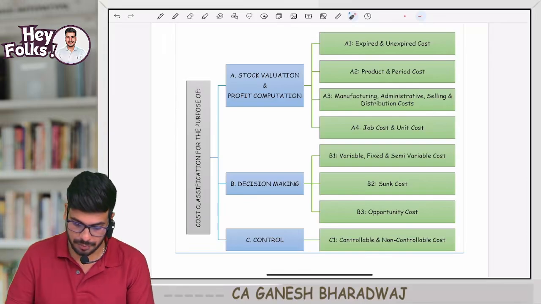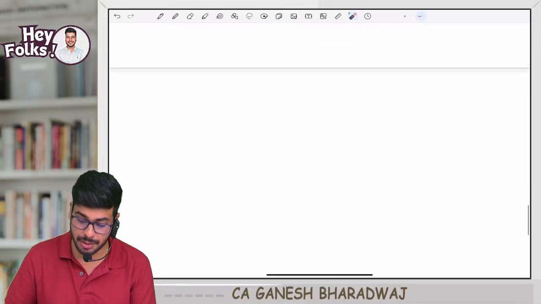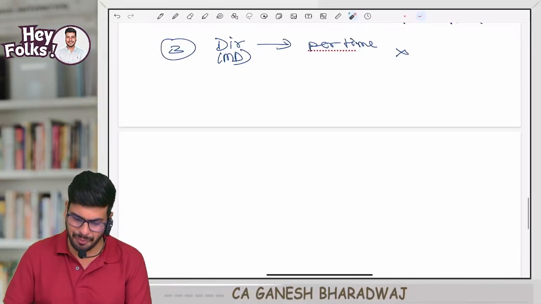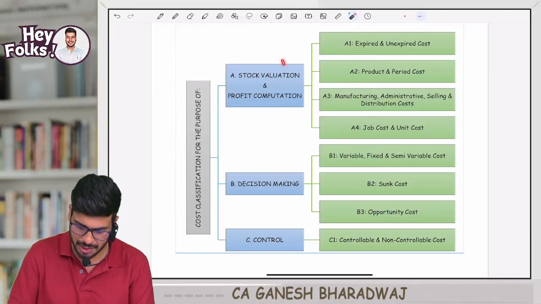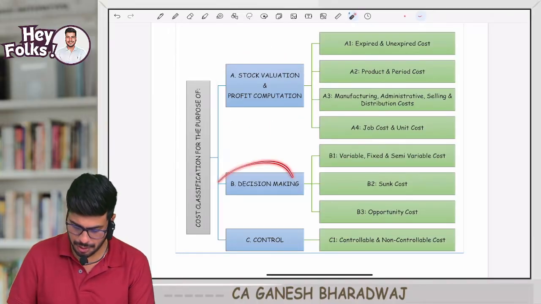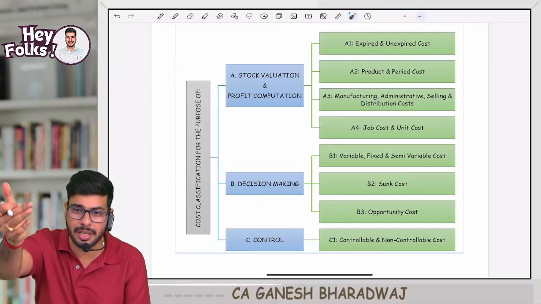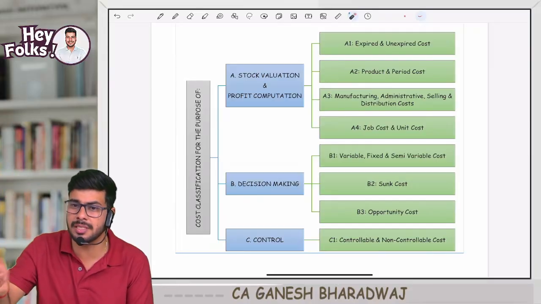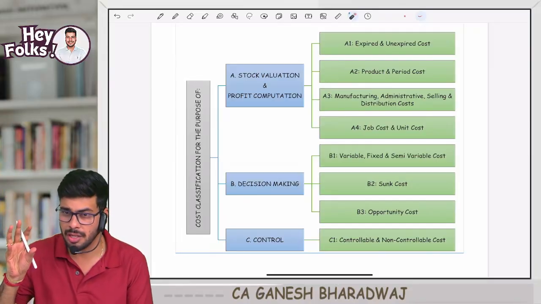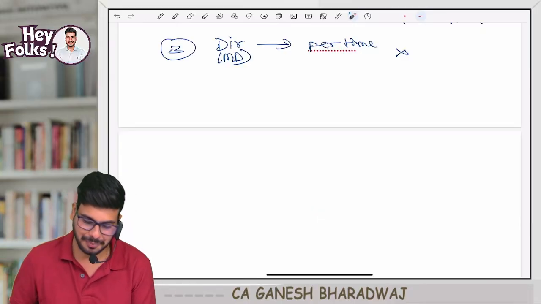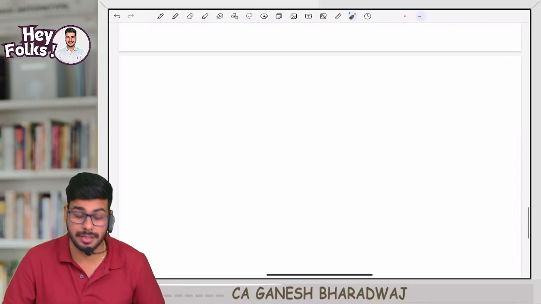First of all, I will tell you what this is. Now, guys, this is where we are entering into the subject. Before that, sir, you said stock valuation, profit computation, decision making, control. What is all these things? Under that, one more tree you have drawn and multiple branches are there. This doubt is there or not? Right? Guys, doubt is not there, sir. Can I just proceed forward? Okay, fine. Now, what is this?